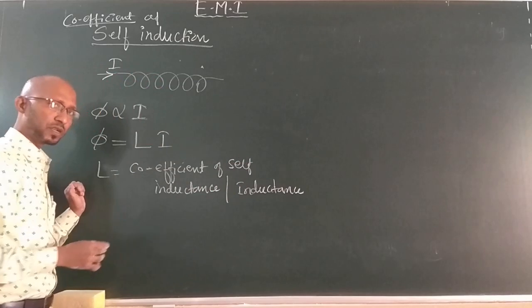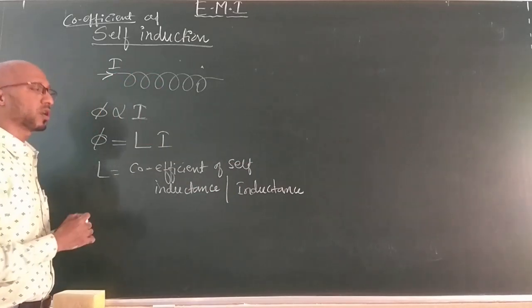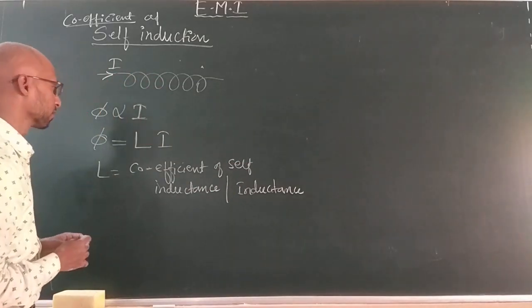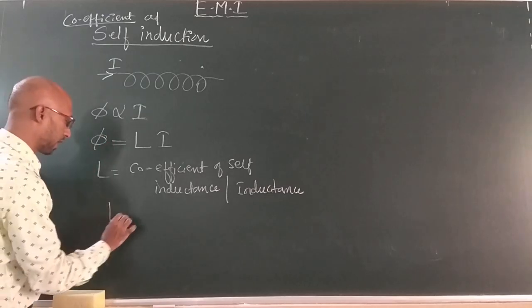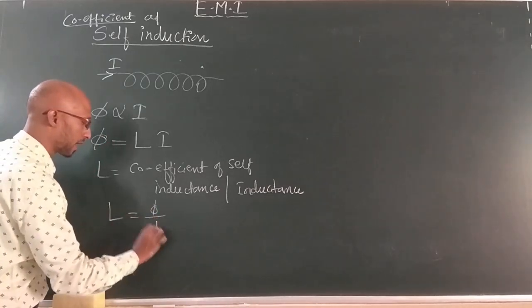Sometimes it is called coefficient of self-inductance, sometimes only self-inductance. So L is equal to phi by I.